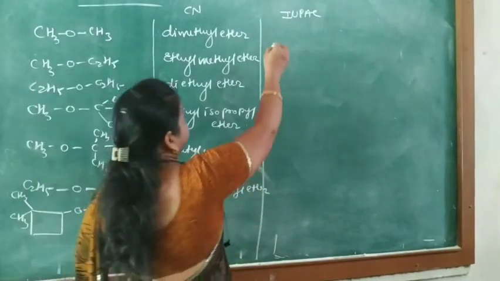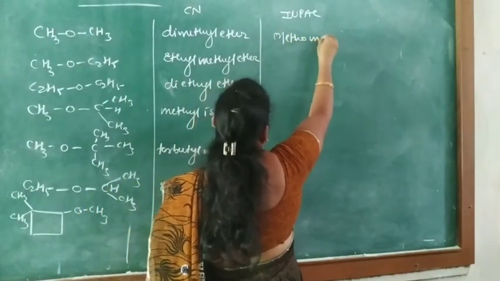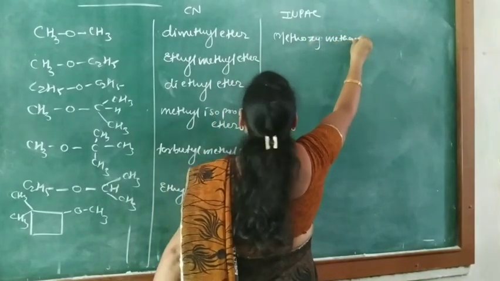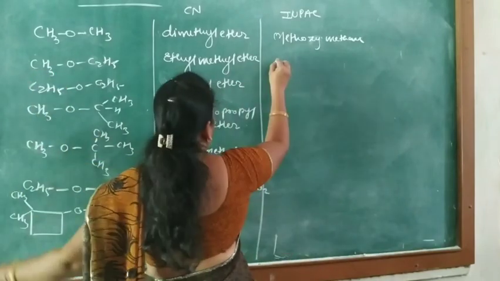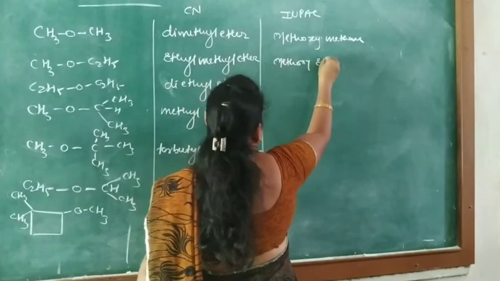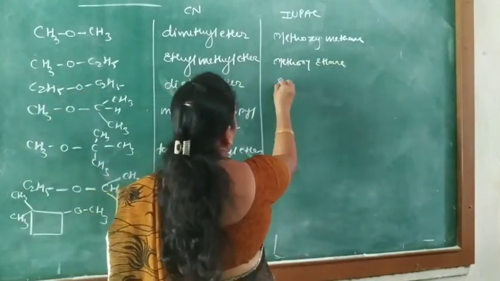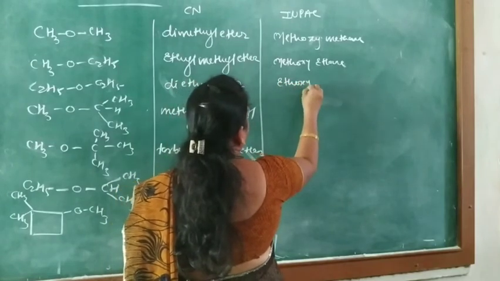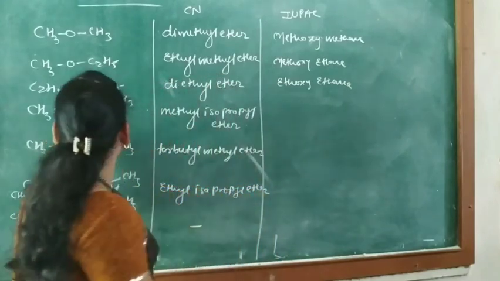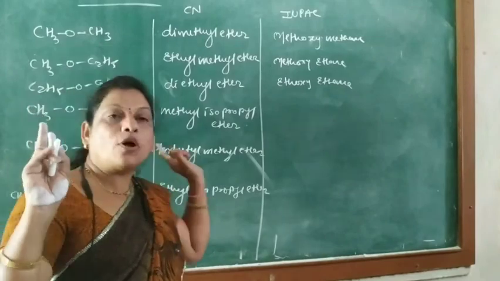So here this is methyl and therefore this is called methoxy methane. Then the smaller group is methoxy again, methoxyethane. Then these are the two ethyl groups, so they are called ethoxyethane.